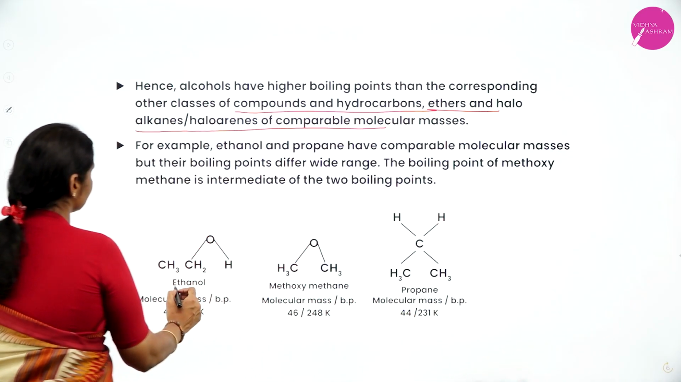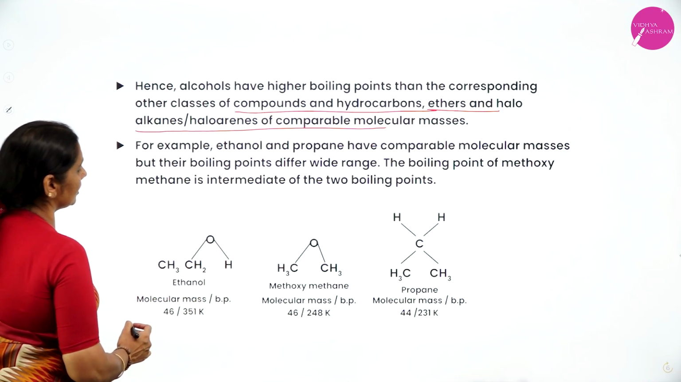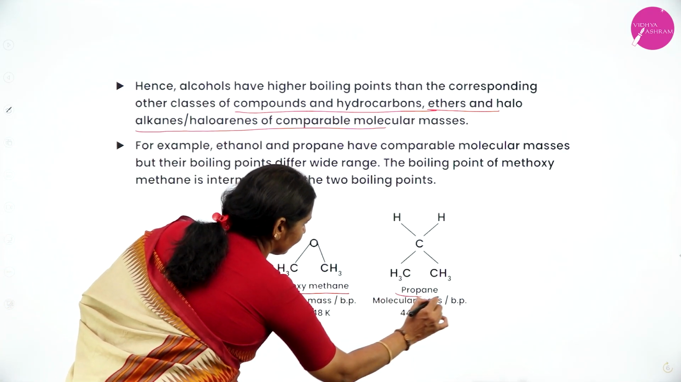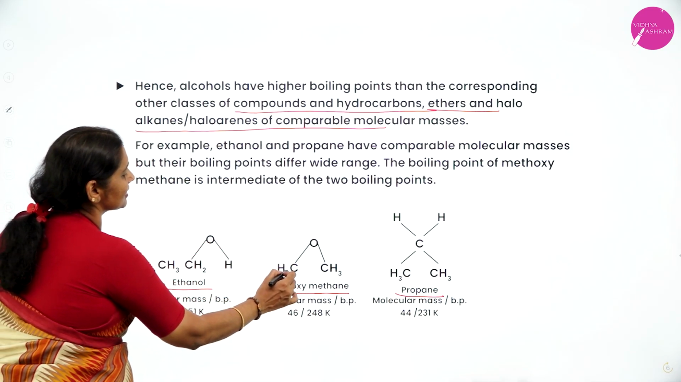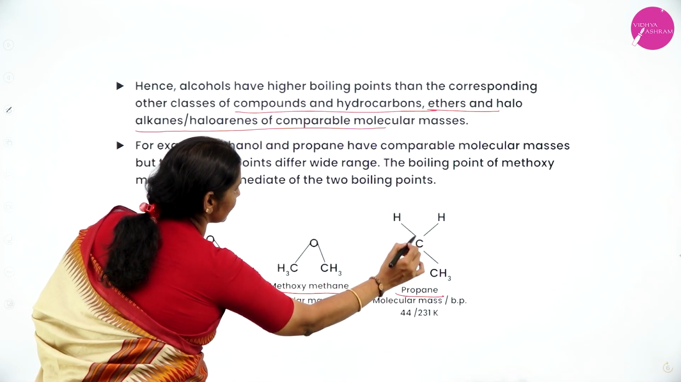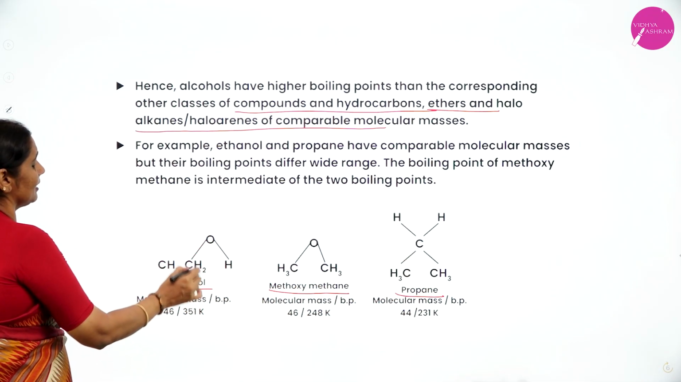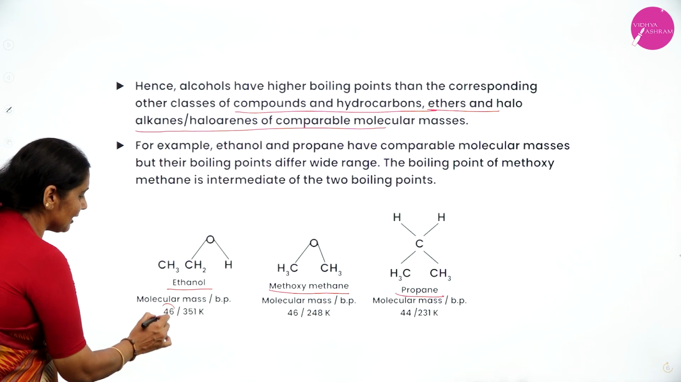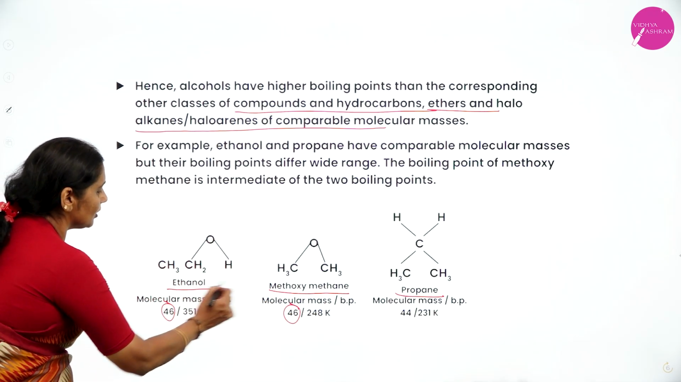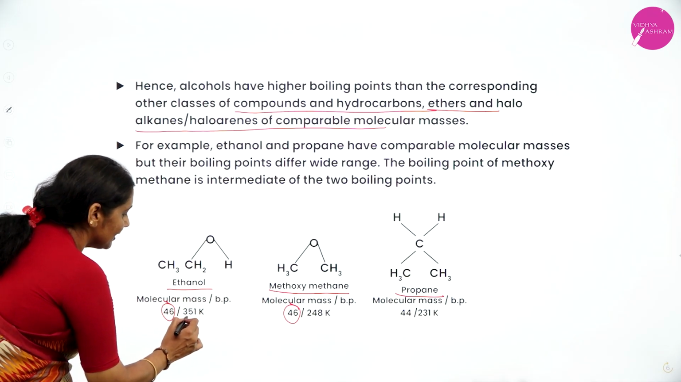For example, observe here, I have taken three compounds. First one ethanol, second one methoxymethane, third one is propane. Methoxymethane is CH3OCH3, it's an ether. Propane, CH3CH2CH3. Here I have taken an alcohol, ethanol, whose molecular mass is 46. Here also molecular mass is 46. Although their molecular masses are the same, it is 351.